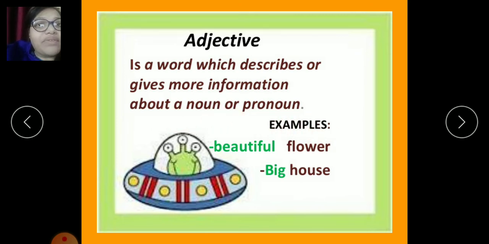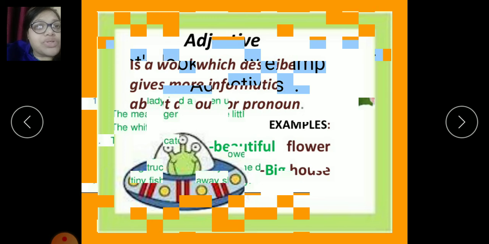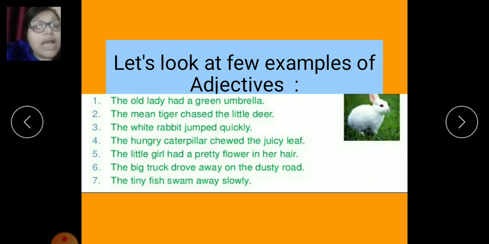Like in the example we can see beautiful flower. Here the word beautiful describes the noun flower. Big house. Here the word big describes the word house. Now let's look at a few more examples of adjectives.